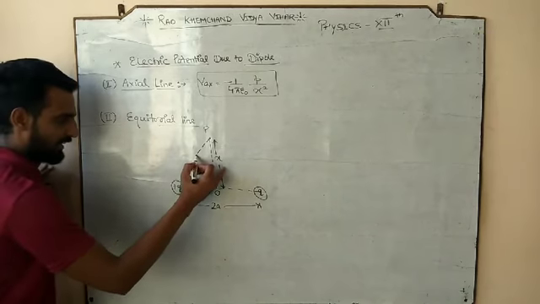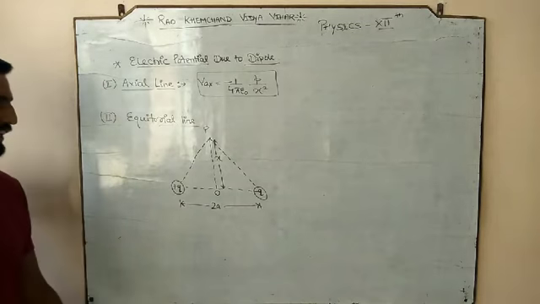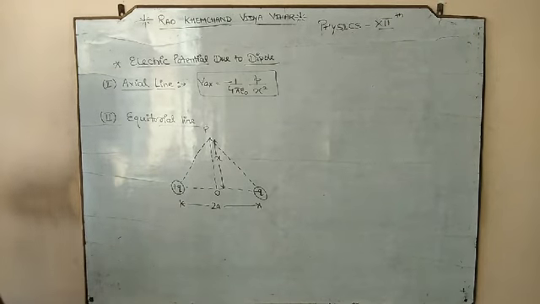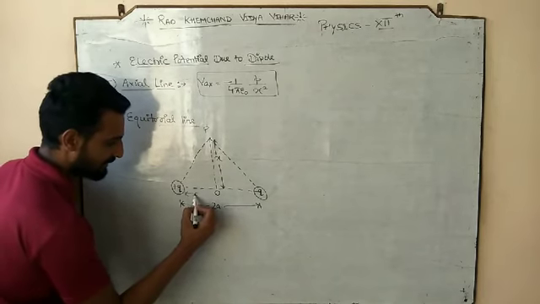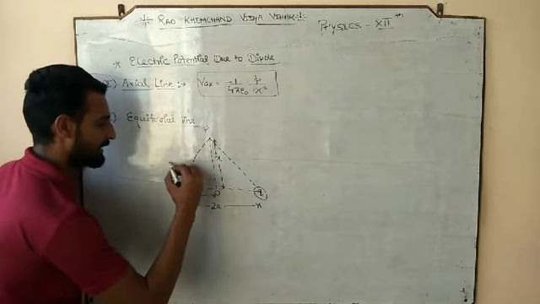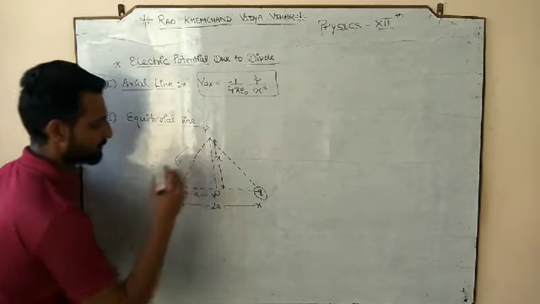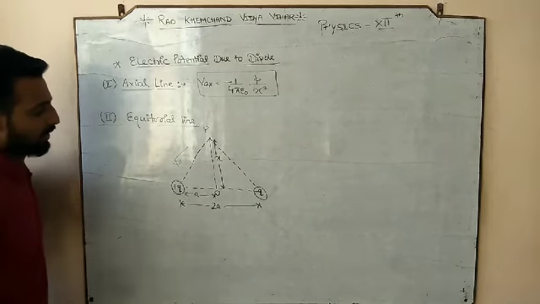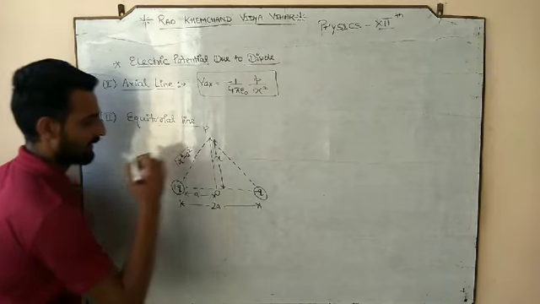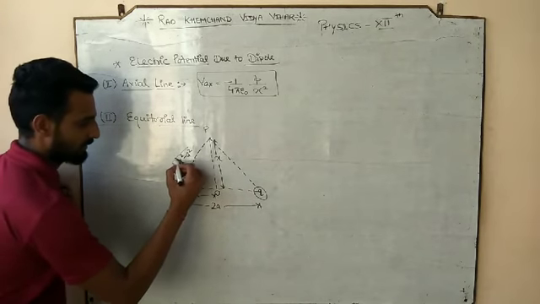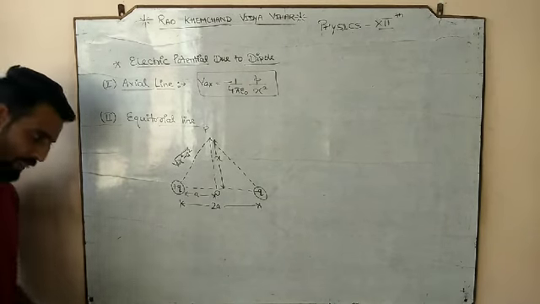So we have to find out the net potential at the P point. I think the work is again the same. That distance is x, this distance is a because it is the center, and according to the Pythagoras theorem, this would be the square root of x square minus a square. Okay, so we have to find out the net potential at P.